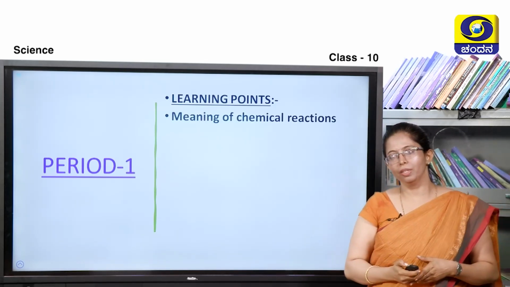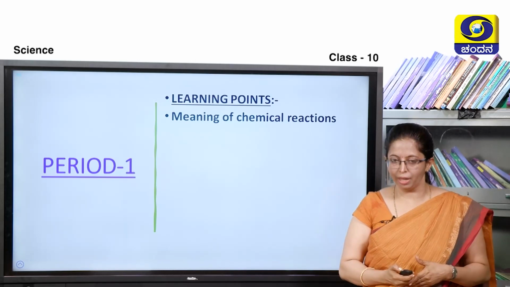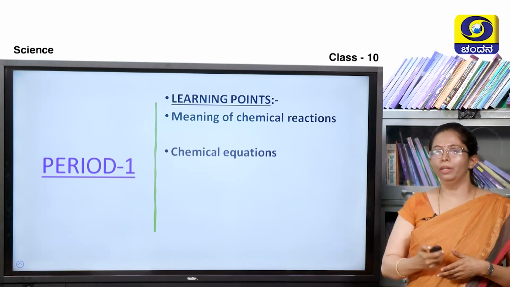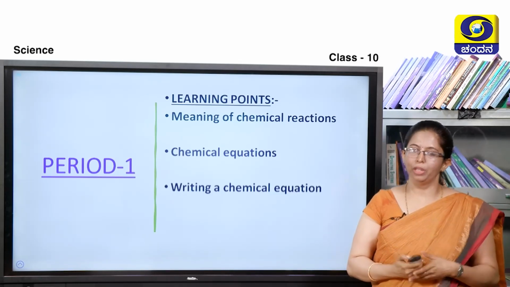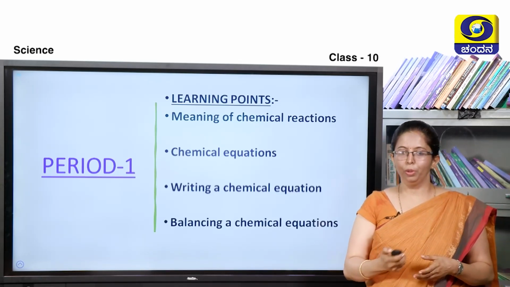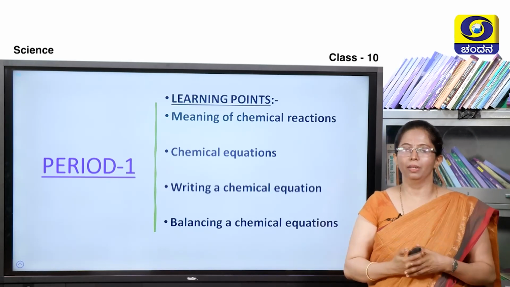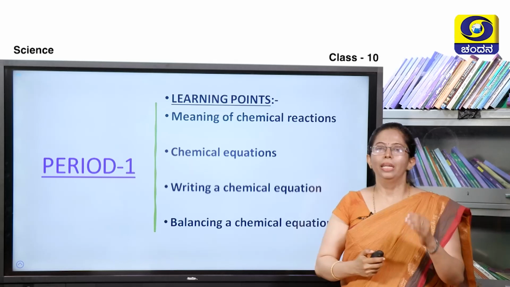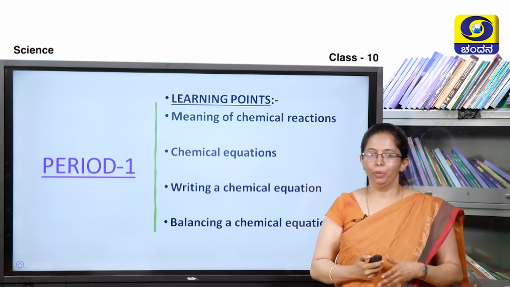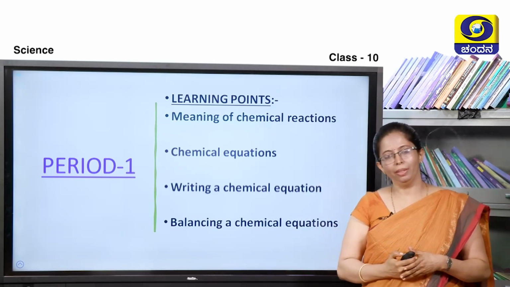First one here is meaning of chemical reactions. Second one, chemical equations. Third one, writing a chemical equation, and the fourth one here is balancing a chemical equation. So, let us know each of them one by one in a systematic manner.